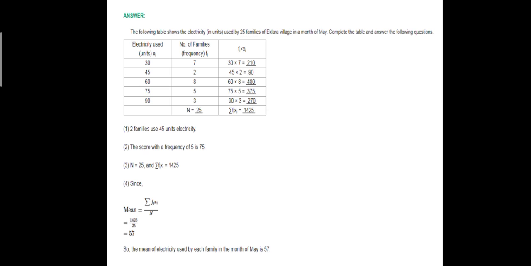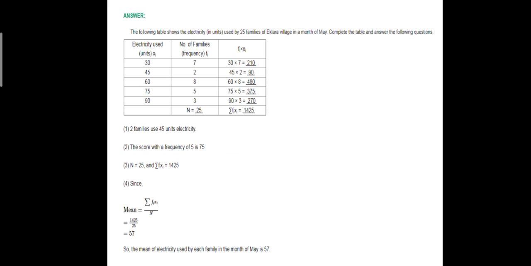Now let us calculate the mean. Mean is equal to sigma xi into fi upon n, equal to 1425 upon 25, which is 57. So here at an average 57 units are used by each family in the month of May.